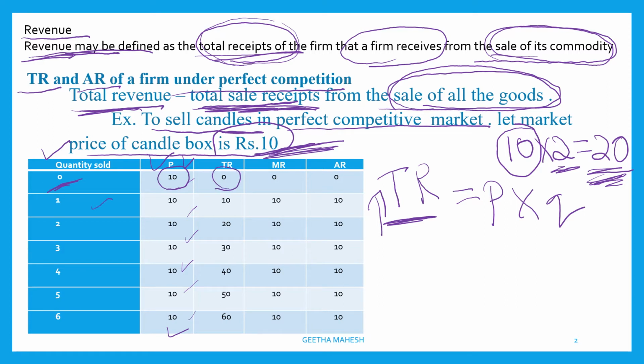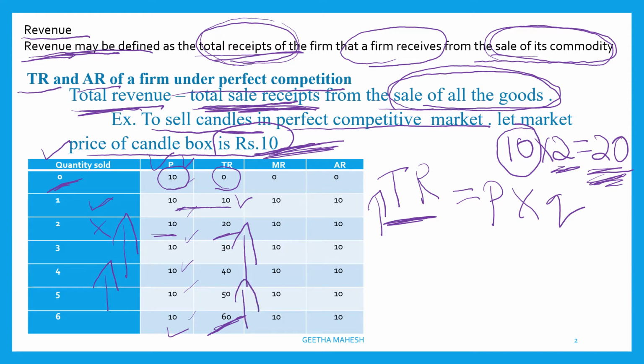As quantity increases, you can see he is able to sell 1 unit of output, then at 10 rupee price, he will get a total revenue of 10. So 1 into 10 is equal to 10. Now you can see if a firm is able to sell 2 units, then 2 into 10 is 20. You can observe as quantity sold is increasing, total revenue is also increasing. You can see here in the table as quantity sold is increasing, total revenue is also increasing.